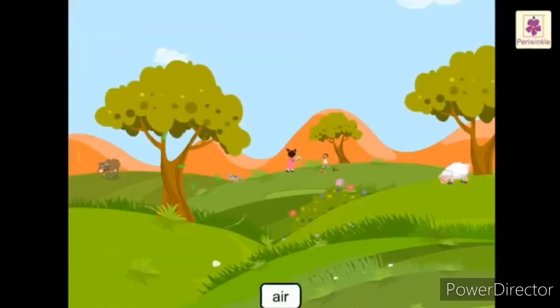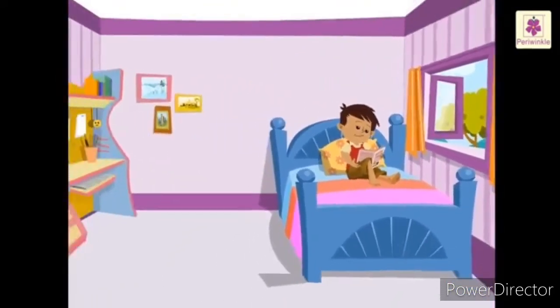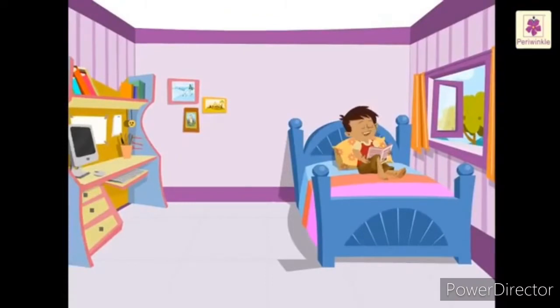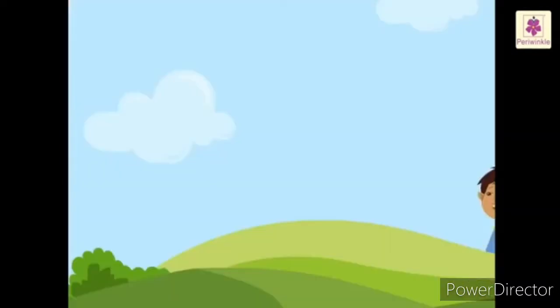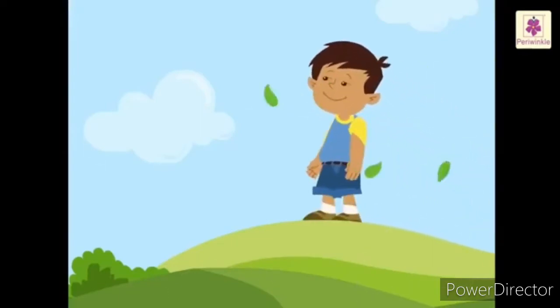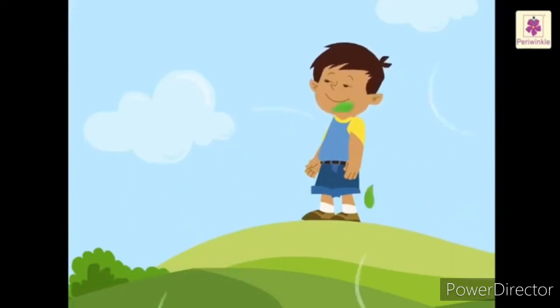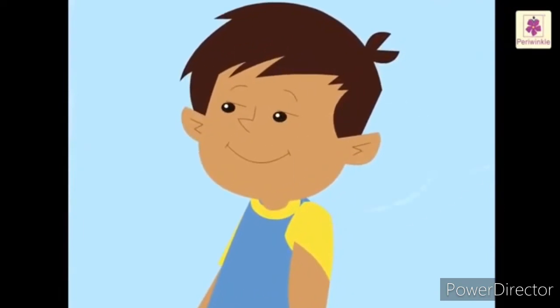Air is all around us, even in the room where you are sitting. But it cannot be seen, felt, tasted, or smelled unless it is dirty. We cannot see the air when it is clean, but we can feel the air when it moves, like when the wind blows. We can even hear it when it moves very fast.